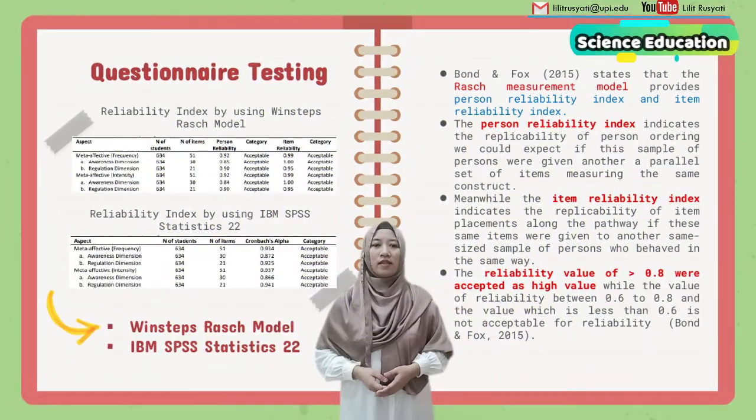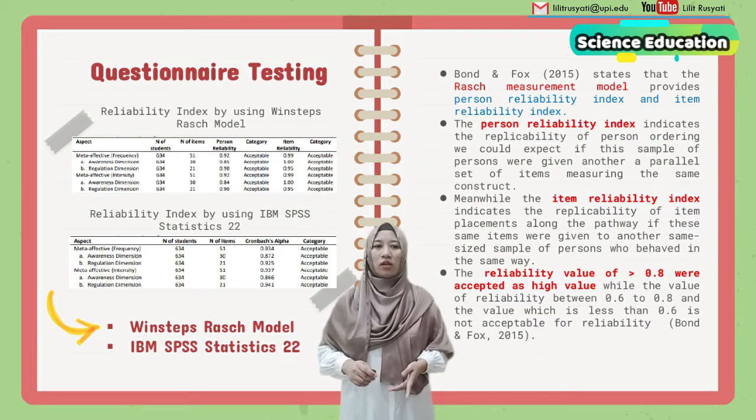First, let's see the questionnaire testing. Before we conduct the research, we test the questionnaire. The questionnaire was analyzed by 2 software: the first one with the Winsteps Rasch model, and the second one IBM SPSS Statistics version 22. Based on the Rasch model, in table 1, we can see the item reliability index and person reliability index are more than 0.9.